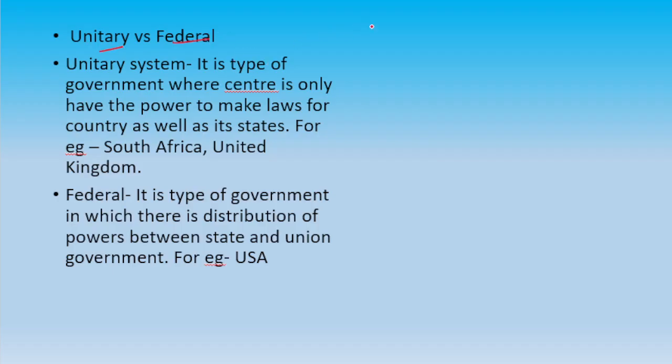What happens in unitary? As the word itself says, unit. All the powers are within the center, one powerful center. For example, in Britain, the center is the most powerful.